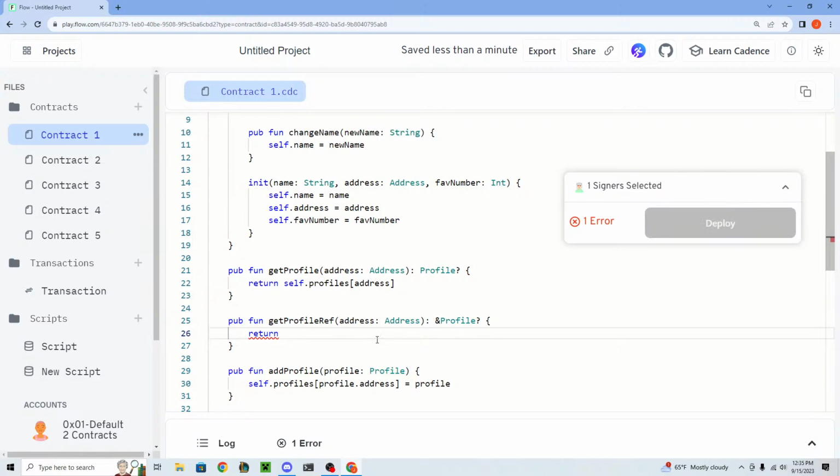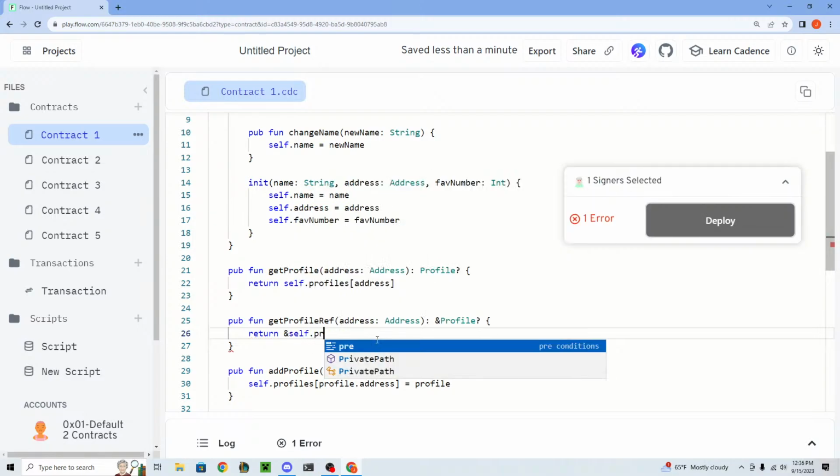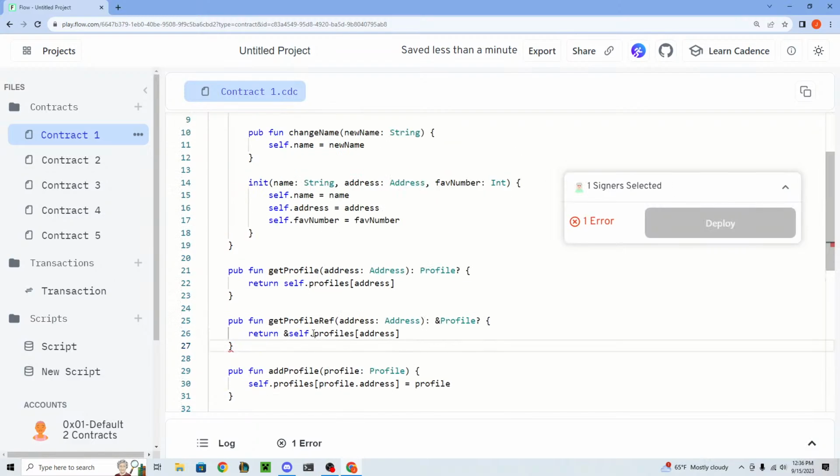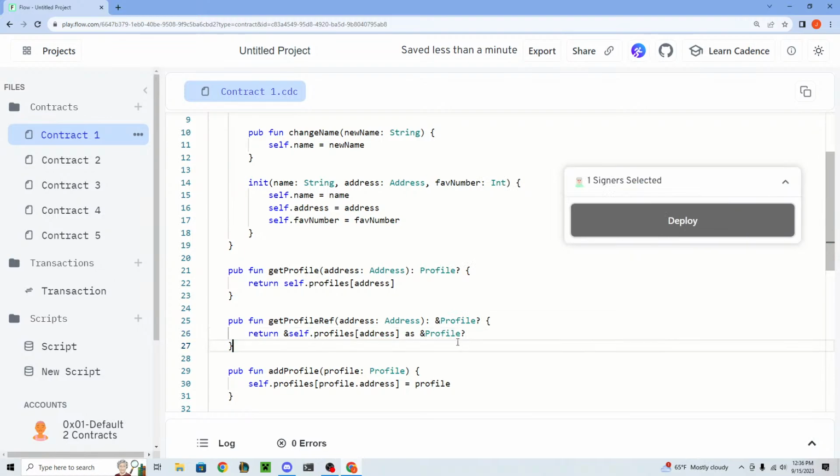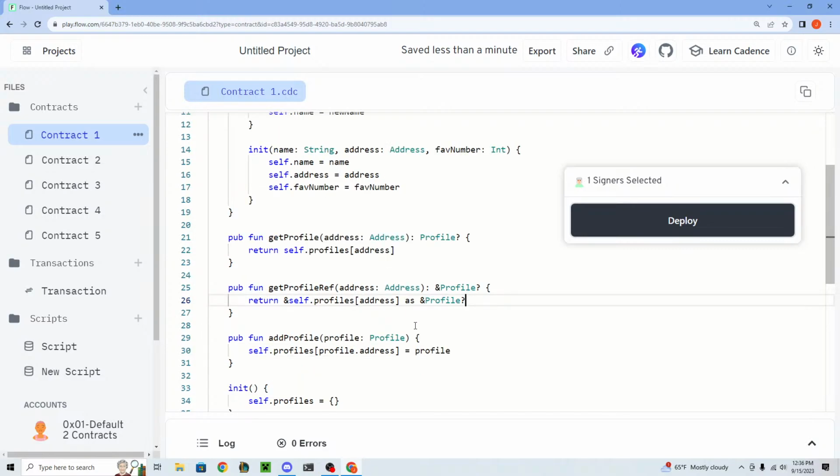So what we can do is we can return a reference to self.profiles at address. However, this isn't going to work because when you get a reference to something, you always have to cast it. So you have to say as a reference to a profile optional type. And again, this casting is just specific to when you're getting a reference to something, you have to always cast it. Okay, so this will actually give us a reference.